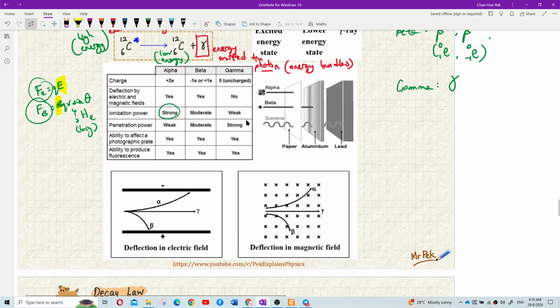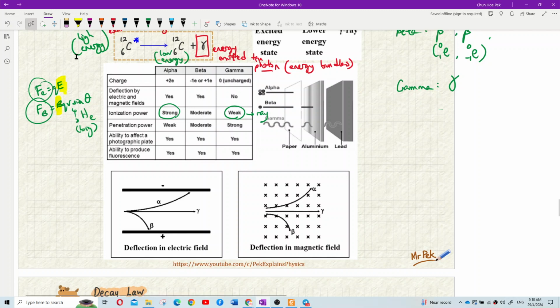But beta kurang sikit sebab dia elektron je. Dia elektron, so dia punya particle kecil, tak sebesar seperti alpha, ya, helium. So dia punya ionization power moderate. Tapi gamma weak because it's just a ray.